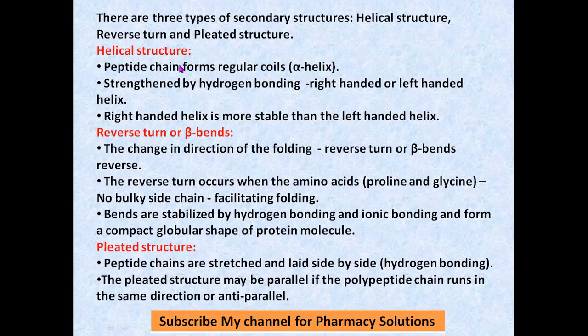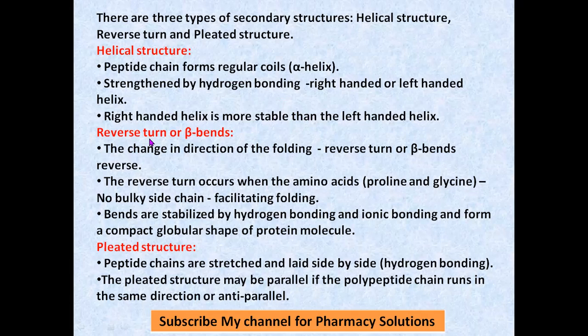Helical structure, as I told you, will form a regular coil. It may be right-handed or left-handed, that is, clockwise or anti-clockwise in simple terms. That coiling is strengthened by hydrogen bonding, which I told you about. The right-handed helix is more stable when compared to the left-handed helix, which you can find in nails, hair, and all these protein structures. So they are more stable than left-handed.